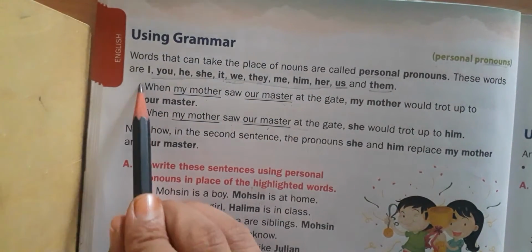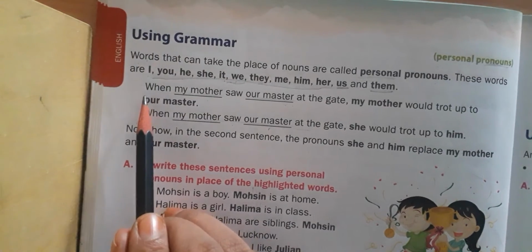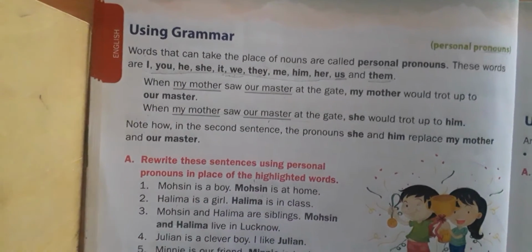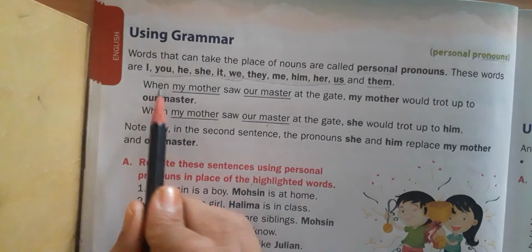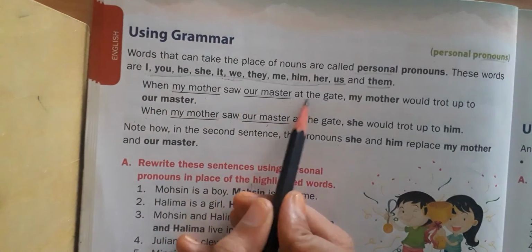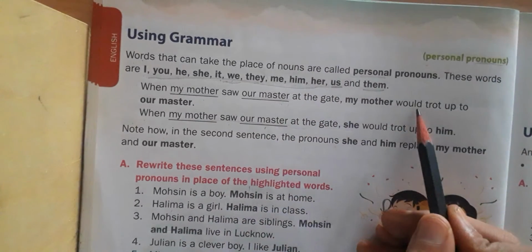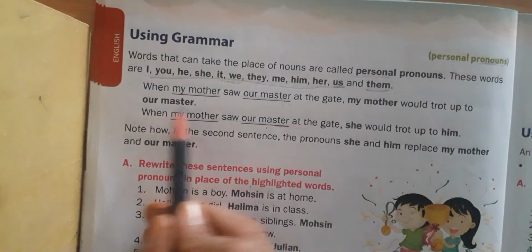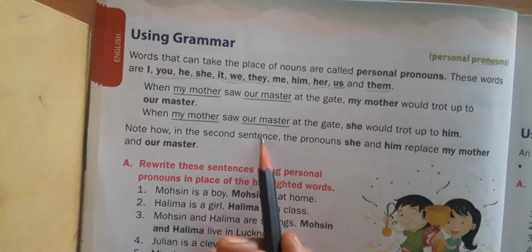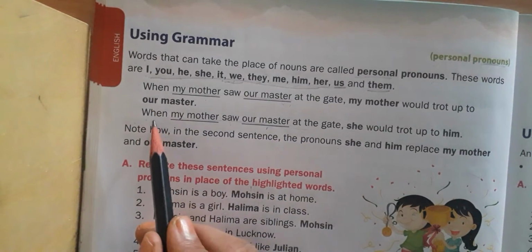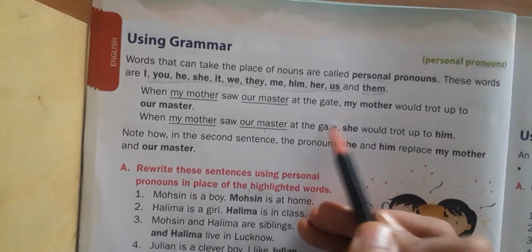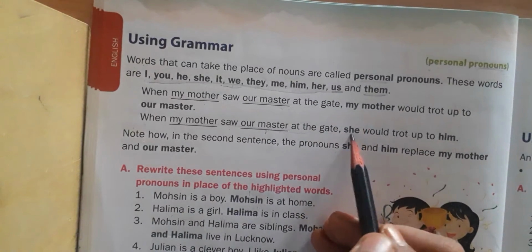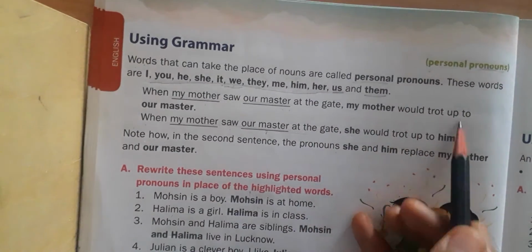Next, you can observe two sentences here. Let's read them to get it better. We can understand it better when we read it. Okay. When my mother saw a master at the gate, my mother would trot up to our master. Now you can read the second sentence. When my mother saw our master at the gate, she would trot up to him.